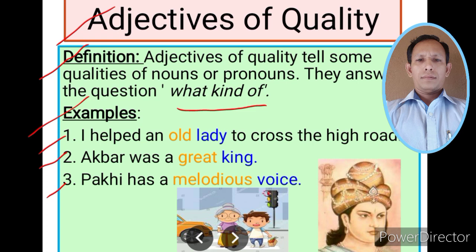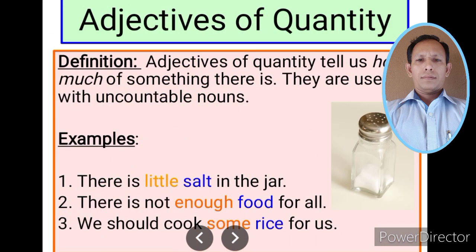Good. Let us proceed with the next type of adjectives, that is adjectives of quantity. Let us see the definition. Adjectives of quantity tell us how much of something there is. How much? Notice the words how much. Let us proceed. The adjectives of quantity are used with uncountable nouns. Let us see the examples.